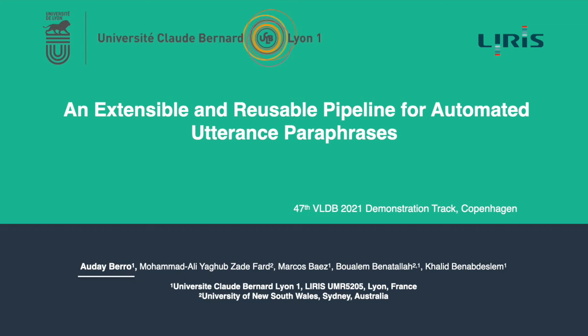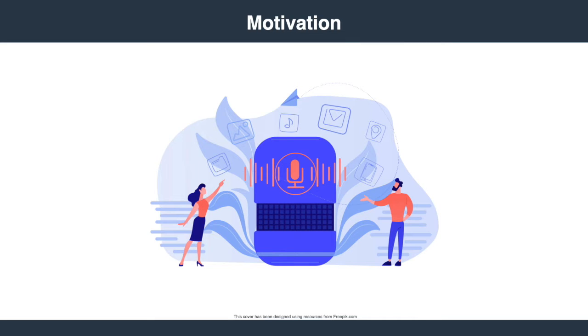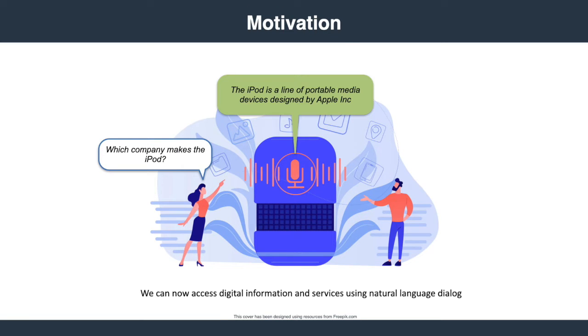Welcome to this demonstration entitled An Extensible and Reusable Pipeline for Automated Utterance Paraphrases. As we know, conversational AI is shifting the way we interact with digital information and services. We can now interact with these by simply uttering a request and getting the desired response through a natural language conversation. However, allowing users to converse naturally with services and perform their tasks is challenging.